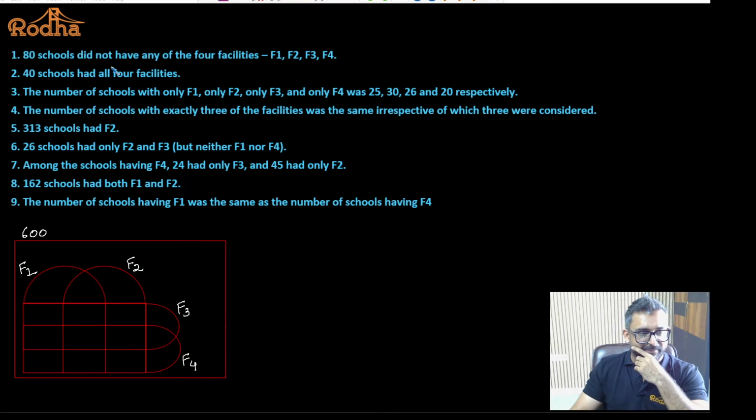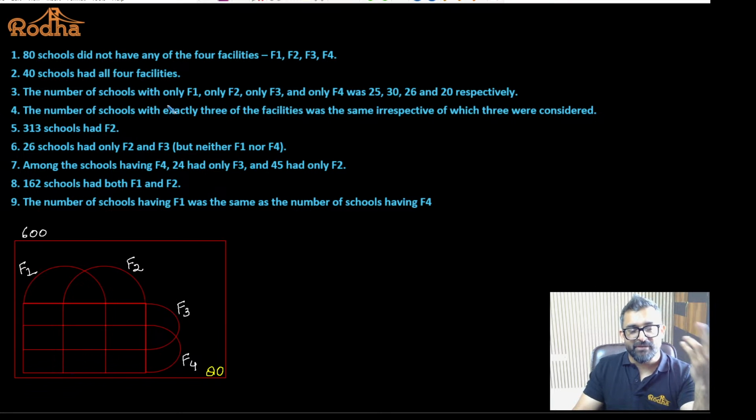Now what is statement 1 saying? Let's understand what we are going to do with the statements. We'll read the statements one by one and try to understand what is happening. 80 schools did not have any of the 4 facilities. That is the very first statement. This is telling us that there are 80 schools which are not having any of the facilities. So we'll write 80 outside the Venn diagram. This is 80.